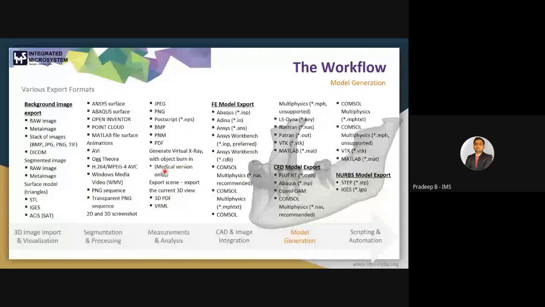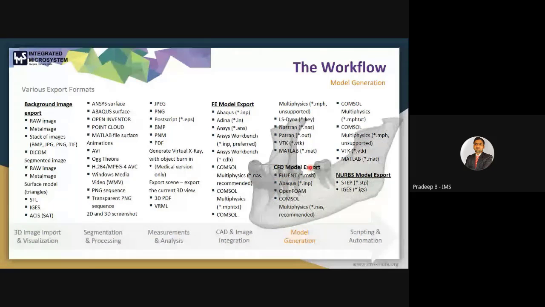Here you can see the different export formats, as I already discussed. If we are in simulation, we can export our data set to Abaqus, LS-DYNA, ANSYS Workbench, COMSOL, VTK, or MATLAB. For CFD, we have the option to prepare our model as per the software requirement.